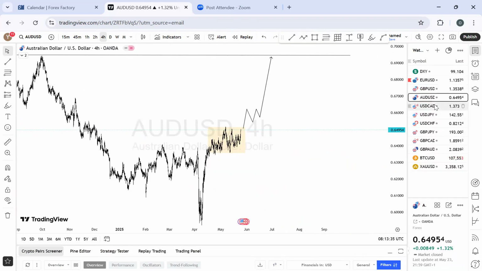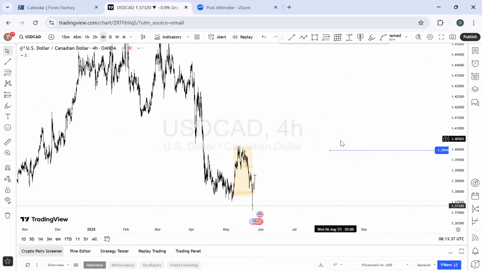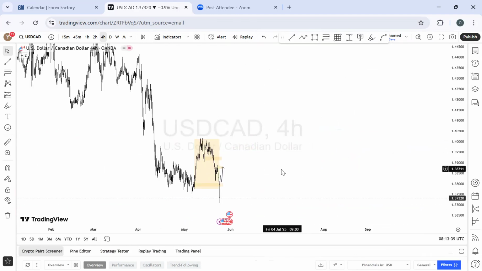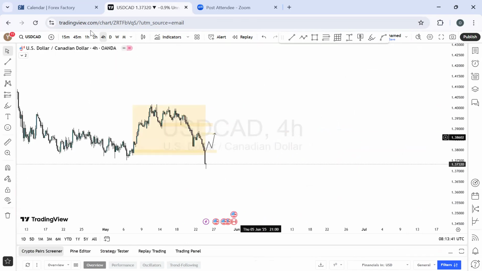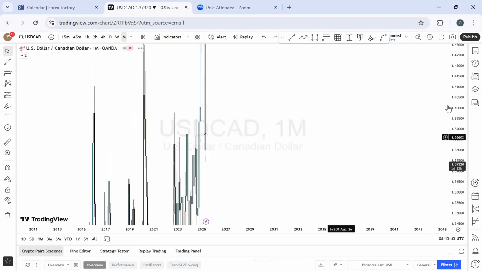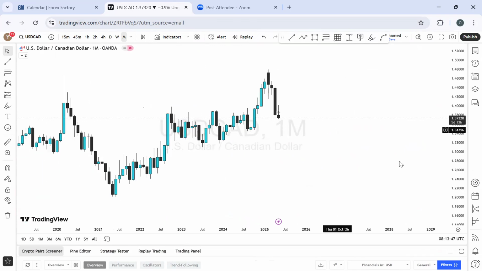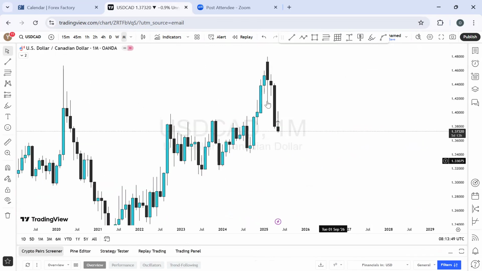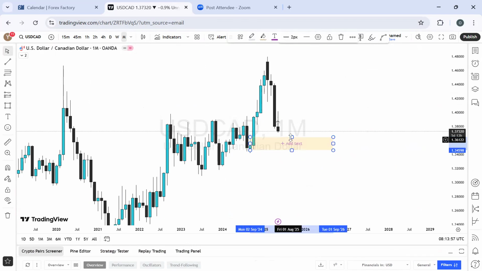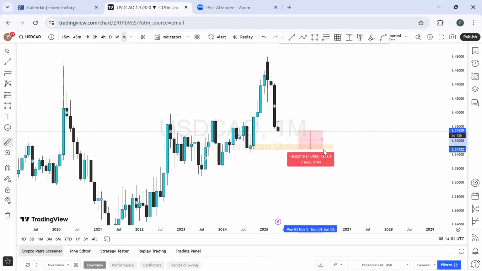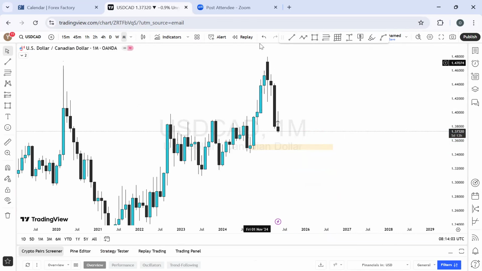Let's see what we have on USD CAD. Last week we analyzed USD CAD for a sell. It sold a while, but let's see what we have again. Let's see the kind of opportunities we have here. This is a massive bearish momentum, just like you saw it on the DXY itself. This is a massive bearish momentum, all right. And what are we expecting? The price to still drop further. So at least to this price zone, right? Something like this. How many pips is that in total? That's about 270 pips in total.